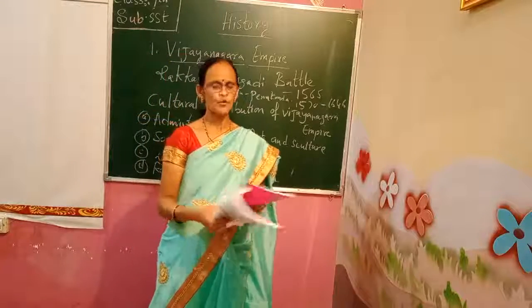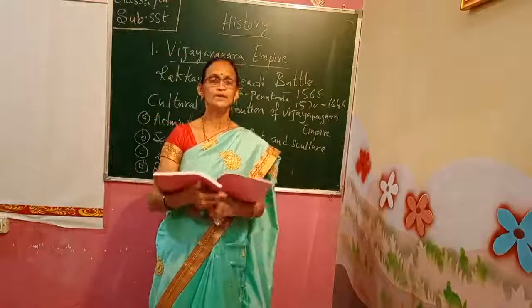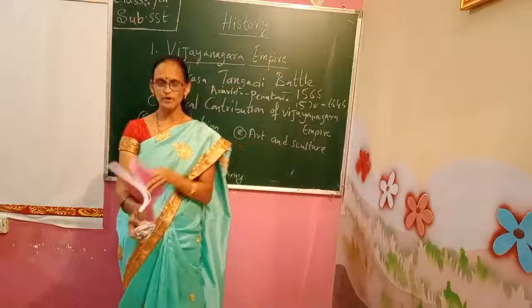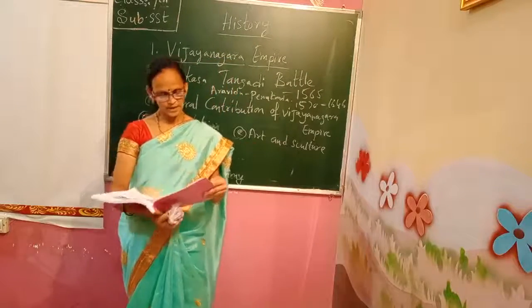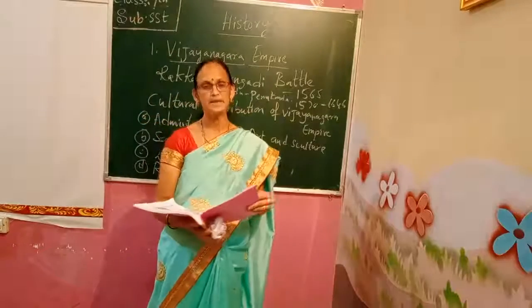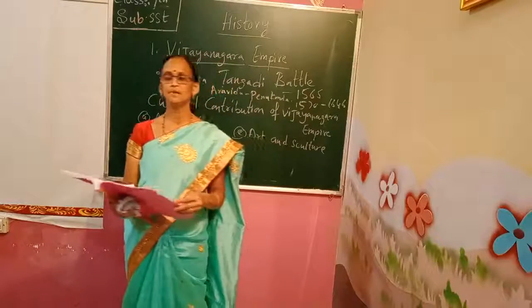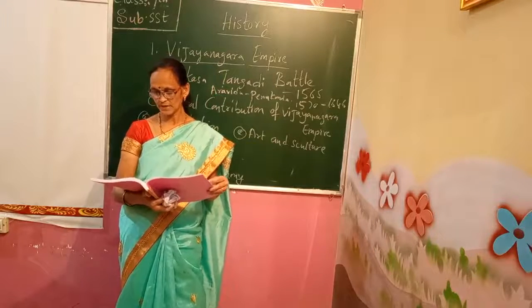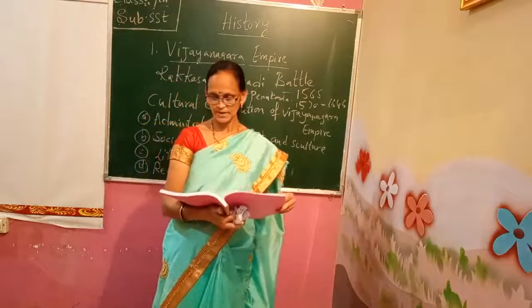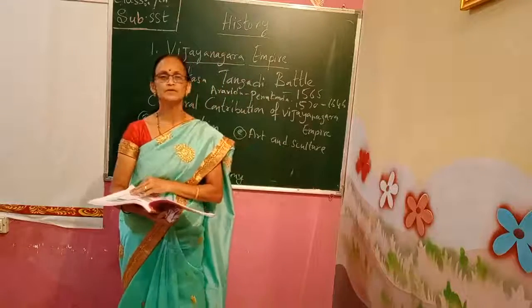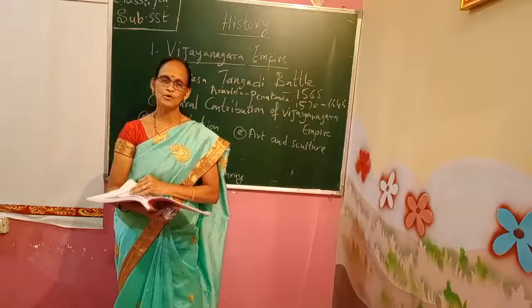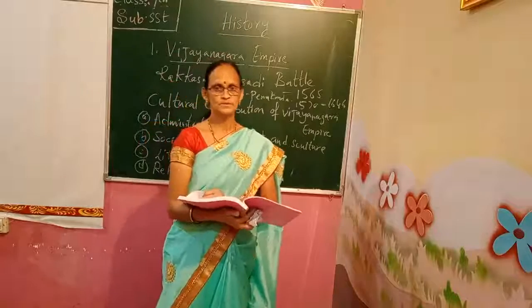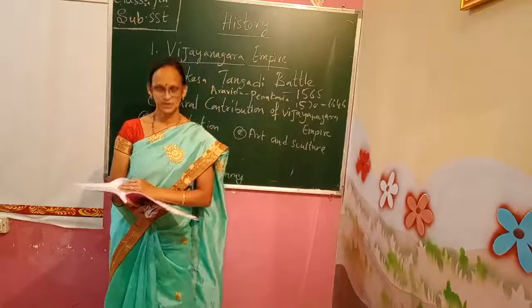Art and sculpture. What have they done in the field of art and sculpture? Yes, what have they done? You can see here the Hazara Rama temple in Hampi, which is famous and can be seen even today, and the Virupaksha temple, and the Vidyashankar temple in Sringeri. These are the works of the Vijayanagara Empire. We can view these areas even today.